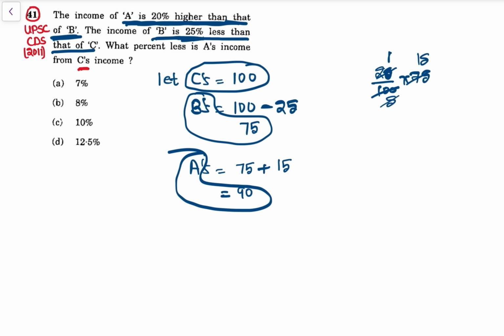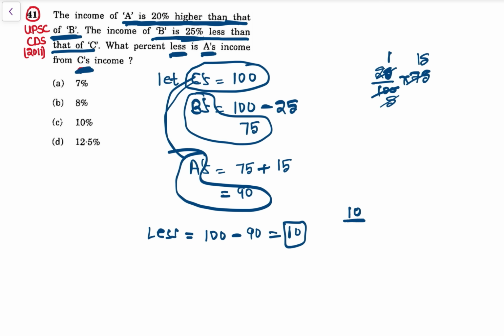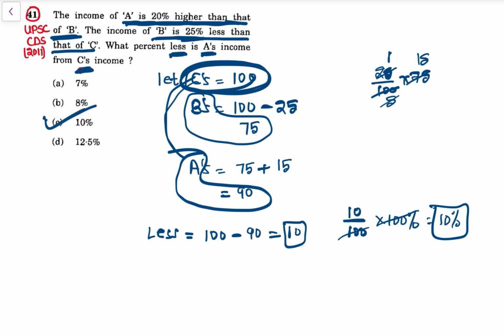Now, what percent less is A's income from C's income? A's income from C's income का कंपेयर हो रहा है, कितना परसेंट लेस है. अब लेस कितना है? C का 100 है, minus A is 90, that is 10 rupees less. So what percent is A's income less from C's? So 10 upon C का कंपैरिजन हो रहा है, so that is 100 into 100%. 100 cancel, so that is 10% less. So option C, 10% is the answer.